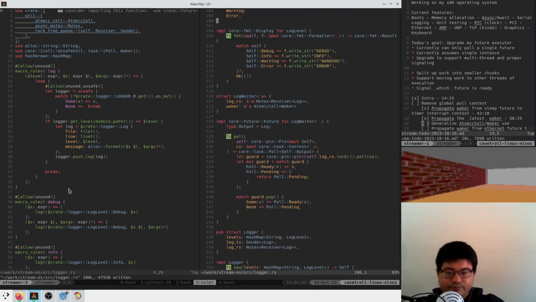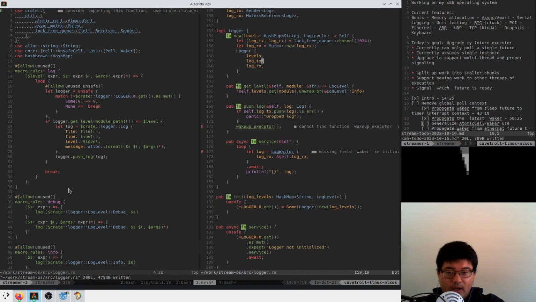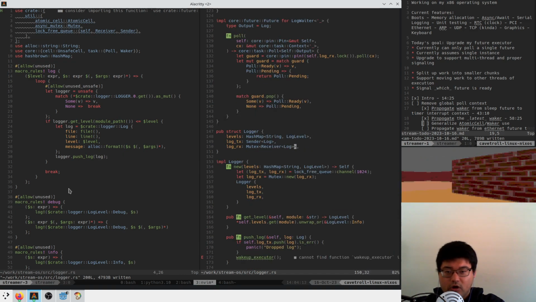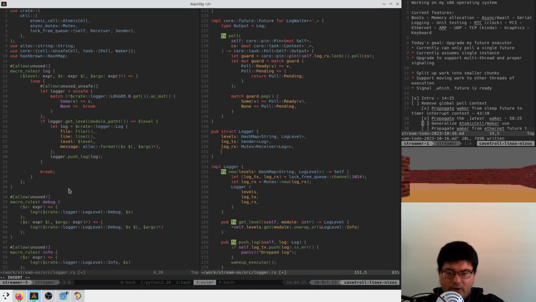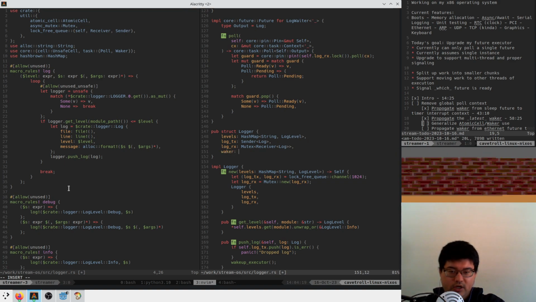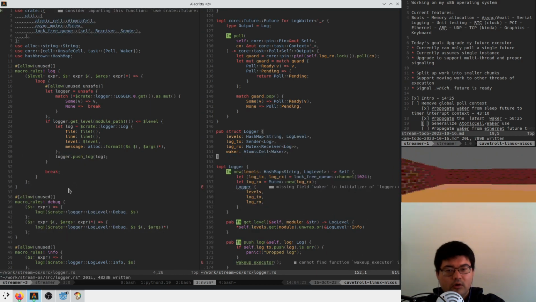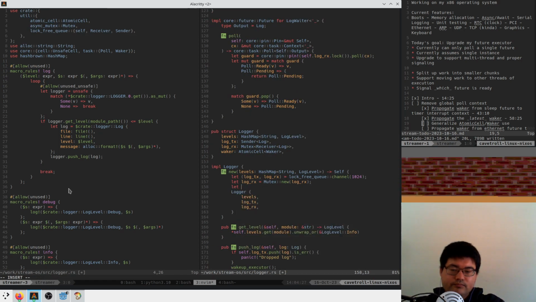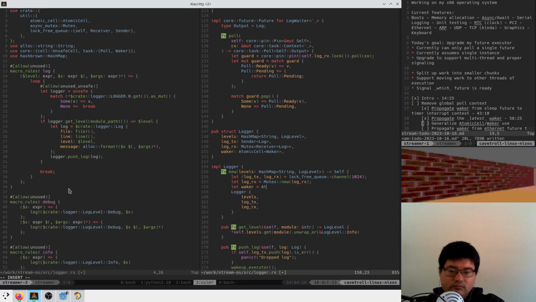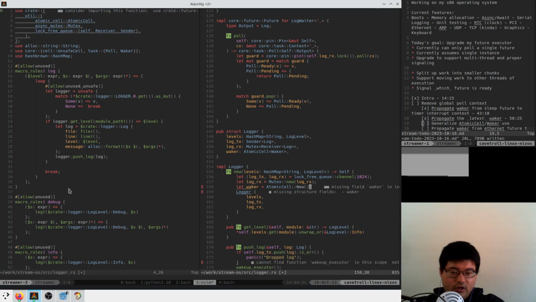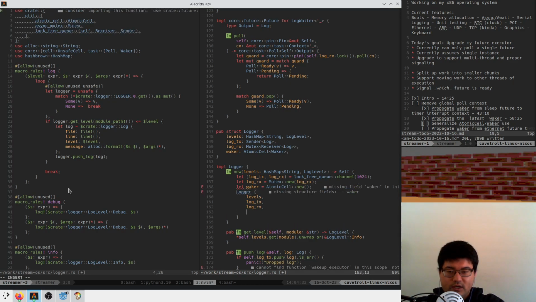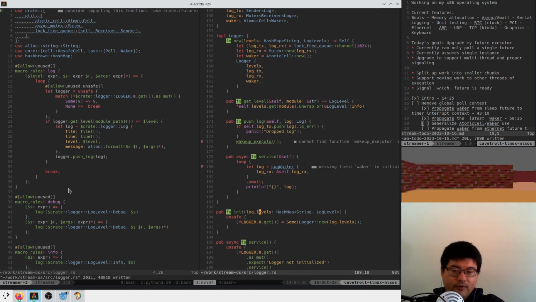Great. And here our logger will have to have a waker associated with it. So we'll say waker is an atomic cell of waker. Here we need to create it, so we'll make a new atomic cell which is currently empty. It gets passed in here.